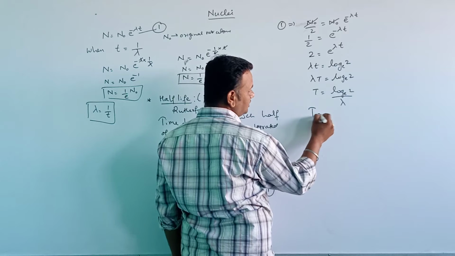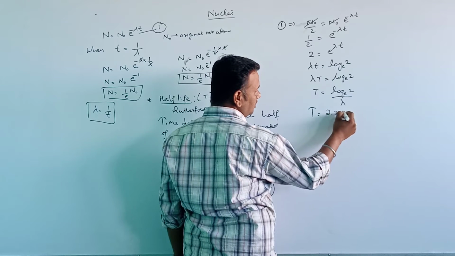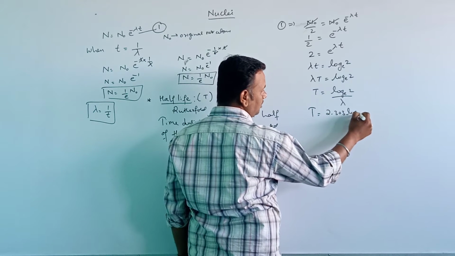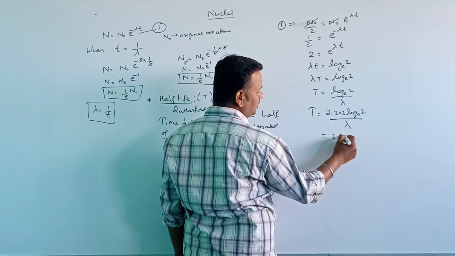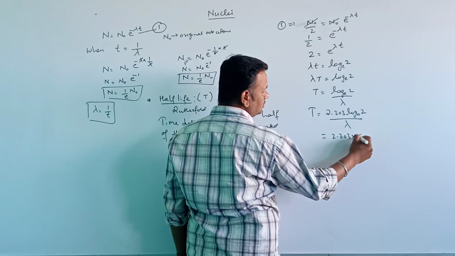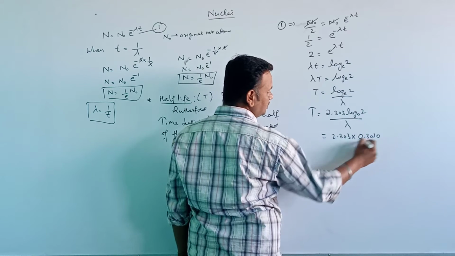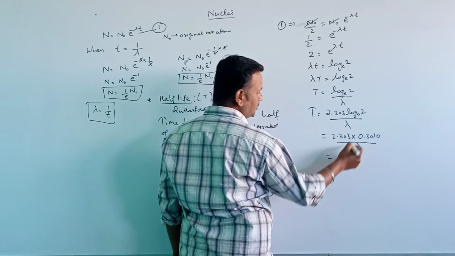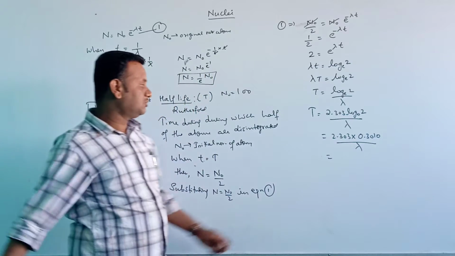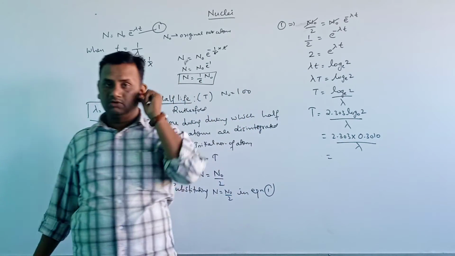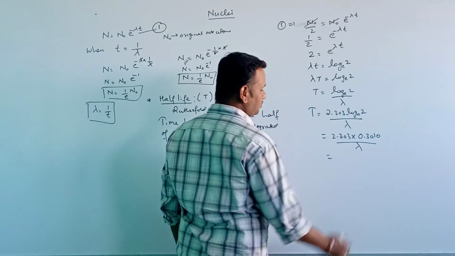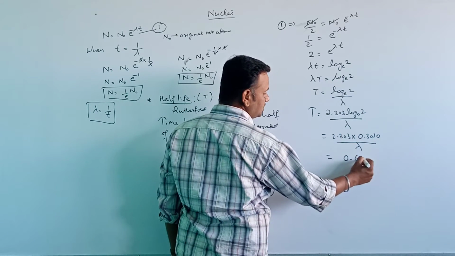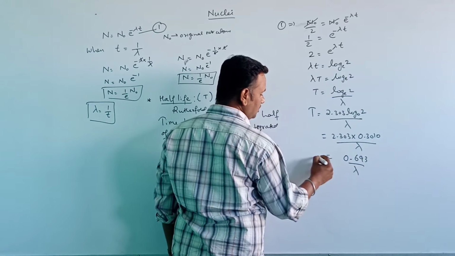Or also you can write this as 2.303 log 10 of 2 divided by lambda, or 2.303 into 0.3010 divided by lambda. Now if we multiply, how much will we get? 2.303 into 0.3010, it will be 0.693 divided by lambda.